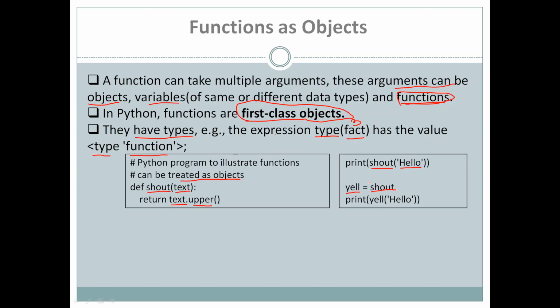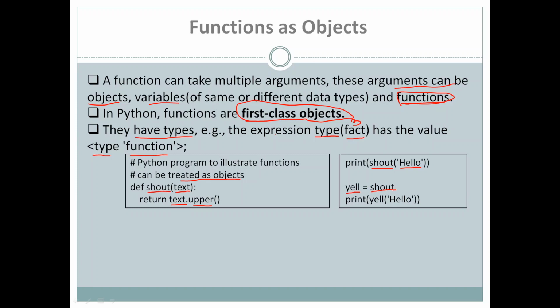Like regularly we assign a value, say a is equal to b, in a similar way we have assigned the function name shout to a variable L. When you assign a function name to a variable, this will not call the function.